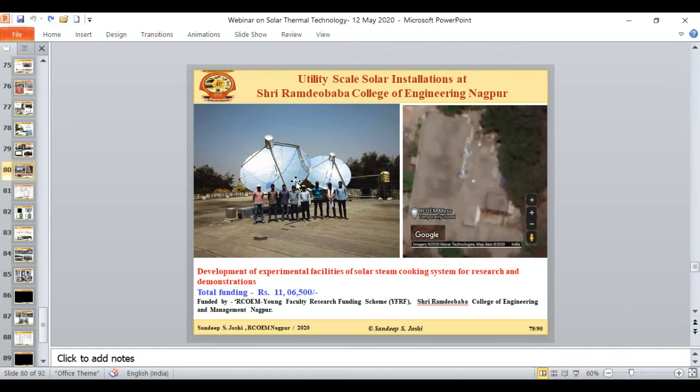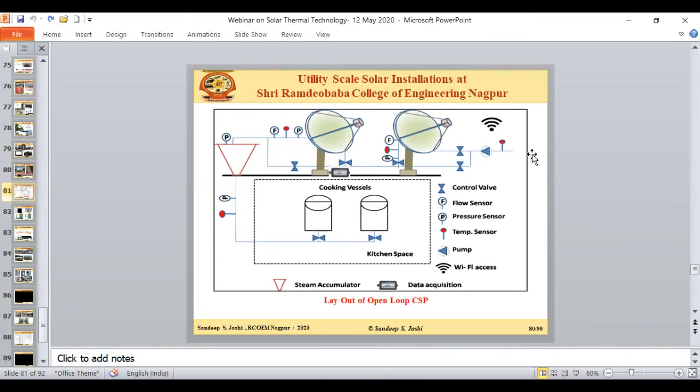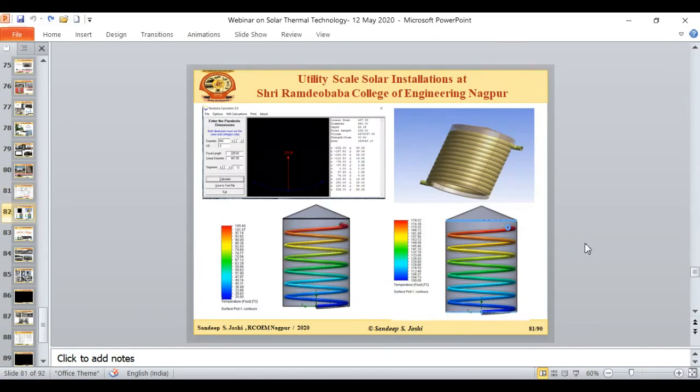So this dish is used to generate pressurized hot water. This is the actual layout of the system, where there are two dishes. These are the concentrating solar collectors with the receiver. The water is circulated from dish 1, where it is heated, then goes to dish 2, and is converted to pressurized hot water, which is stored in the pressurized hot water container that we call the steam accumulator. Once we open the tap of the steam for utilization in the kitchen, it comes as flash steam because there is a pressure difference of about 4 to 5 bar. Due to that pressure difference, we get the flash steam at the cooking vessel inside the kitchen at the ground floor.